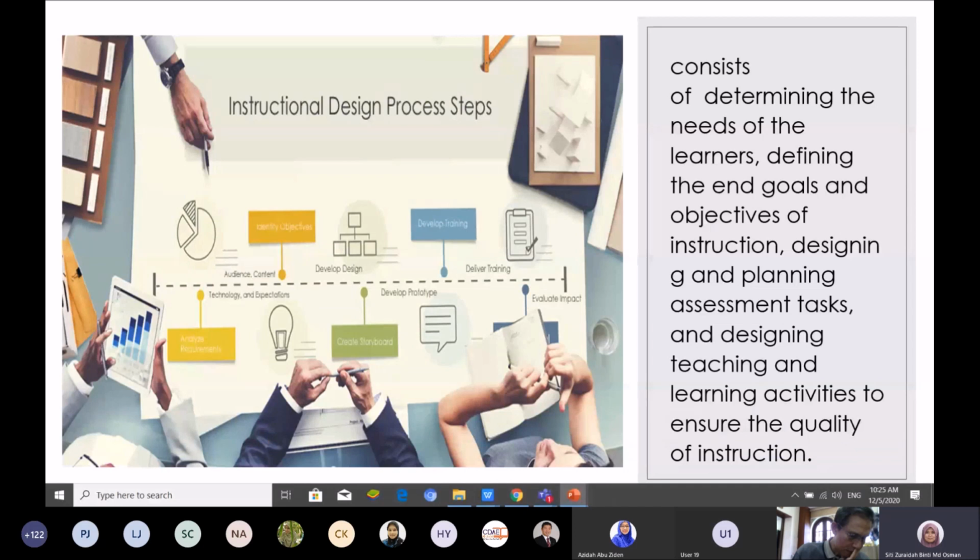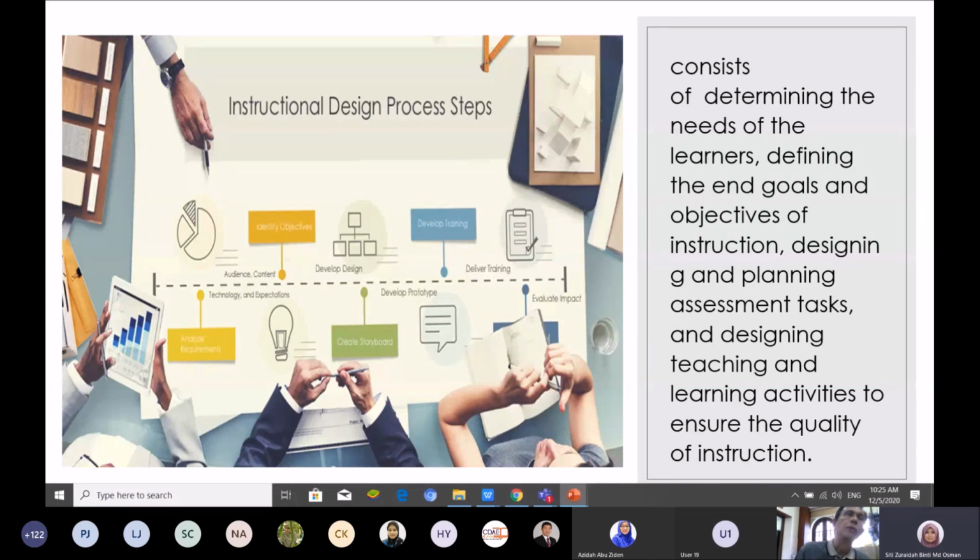Maybe we as lecturers have a problem because we have lots of work to do. We have a lot of classes, assessments, research papers, research grants. So that's why we need to ask our students to do the online teaching and learning activities, and ask them to explore and do their own activities.